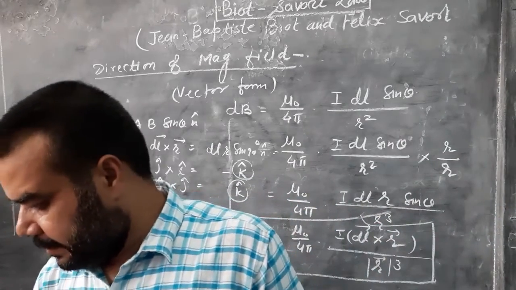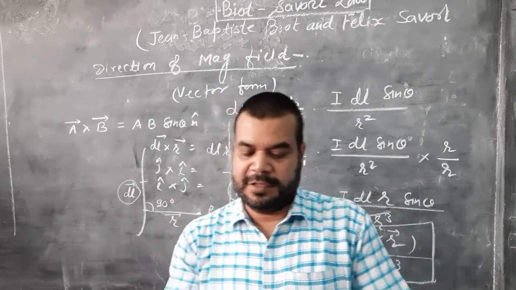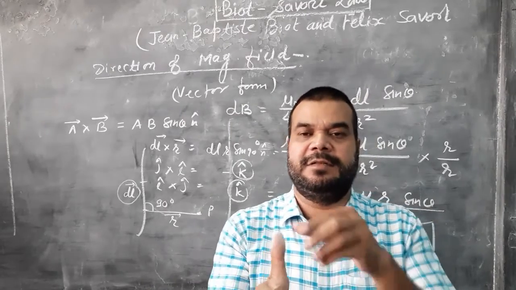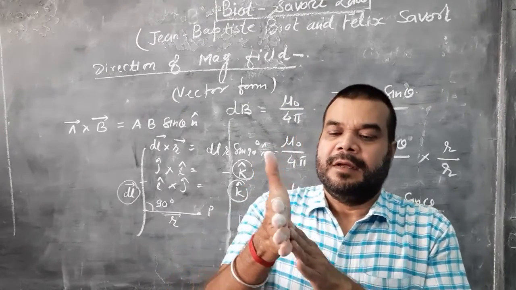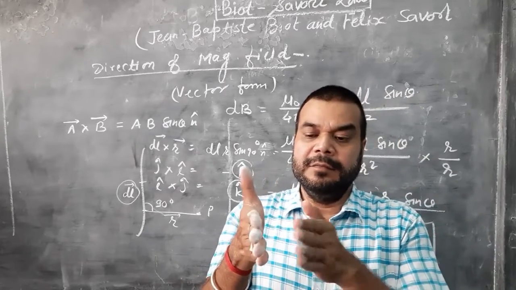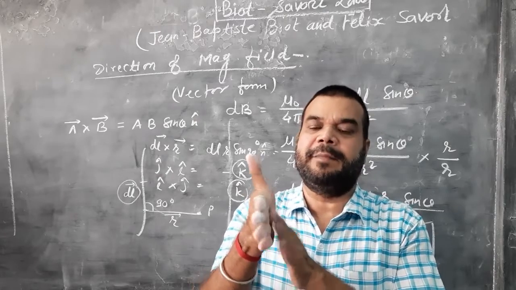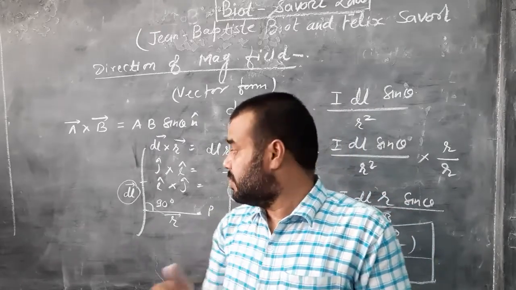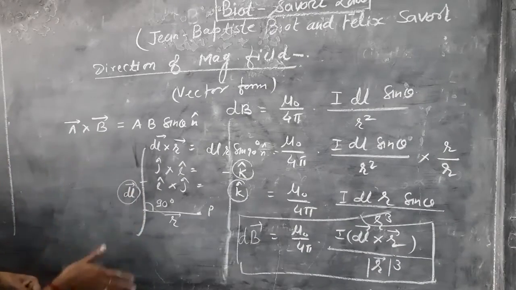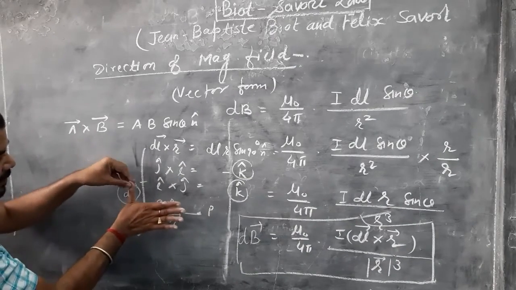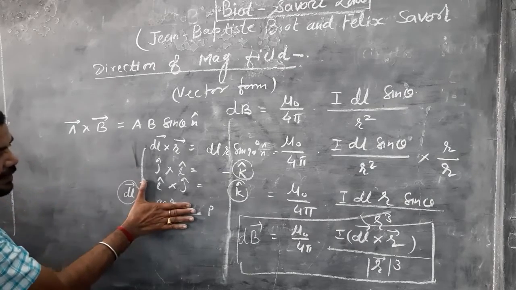Now I am applying the right hand palm rule. This is my right hand, this is my thumb, and this is a palm. The fingers and palm are combined and it is a palm. So suppose this is a blackboard, this is dl, it means y axis, and this is my palm along the x axis.